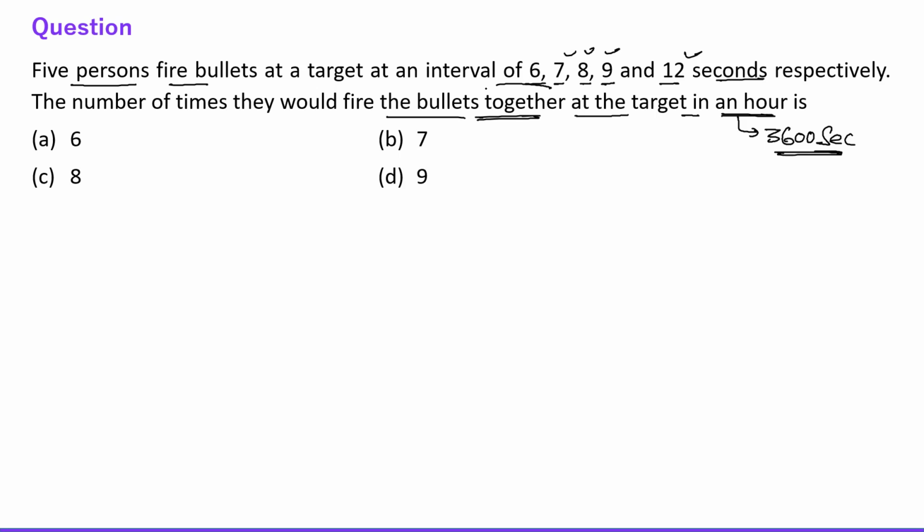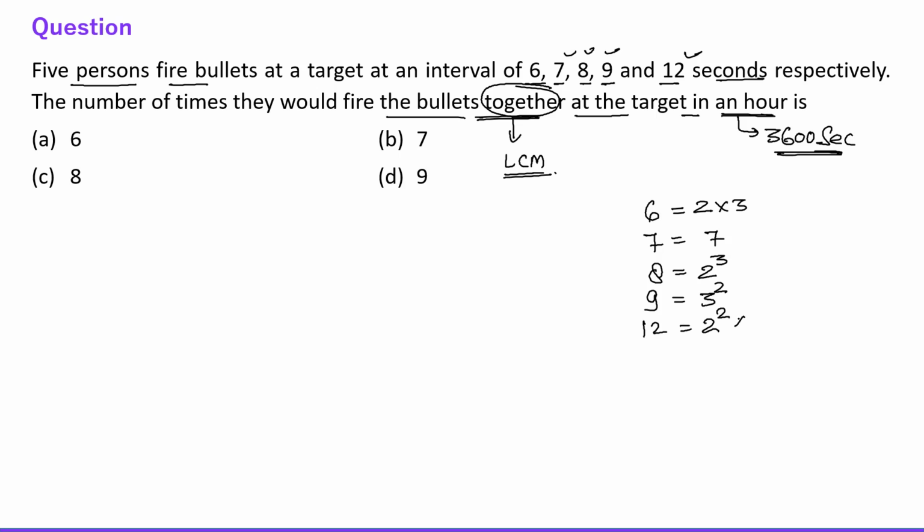And here the question is asking together, right? So obviously this means LCM. Together means we need to find the LCM over here. Fine. So LCM of 6, 7, 8, 9 and 12. Just try to factorize these numbers for their LCM. So this is 2 into 3, this is 7, this is 2 cube, this is 3 square, and this is 2 square into 3, right? So LCM is equal to the highest power of all the numbers, and then multiply. So highest power of 2 is 2 cube, highest power of 3 is 3 square, and then 7, right? So this is the LCM.